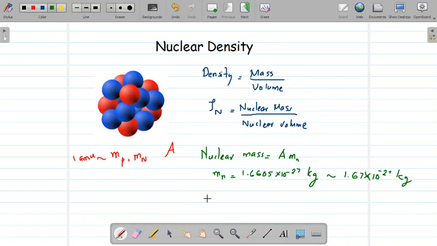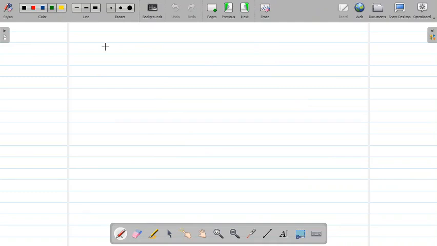Now, what is the total volume of a nucleus? Let us try to find out nuclear volume. If we assume that the shape of the nucleus is a sphere, then what will be its volume? The volume of a sphere is given by 4 by 3 pi r cube, where r is the radius of the nucleus.